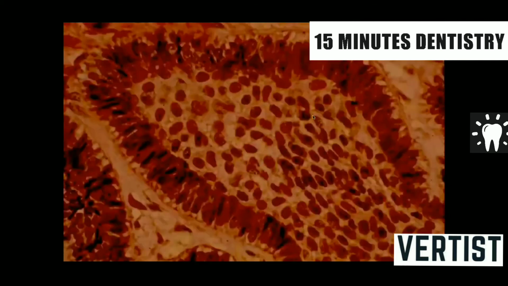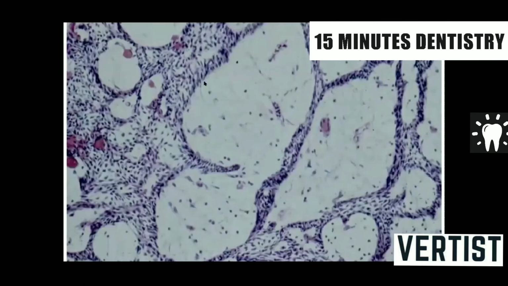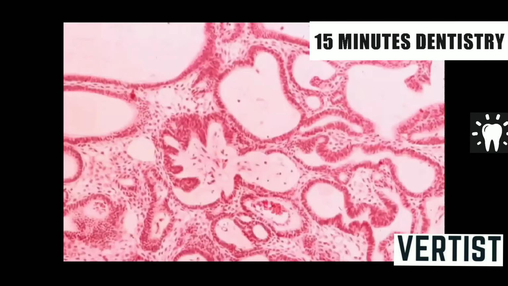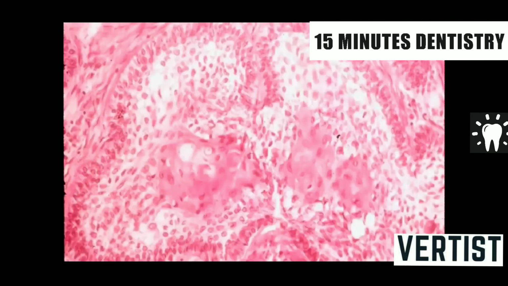This is the higher magnification of the follicle. This is the plexiform pattern. The ameloblast cells are arranged in a ribbon-like or plexiform pattern. Because there are narrow spaces, the stellate reticulum at center is less. This is the surrounding connective tissue stroma. This is again plexiform ameloblastoma.